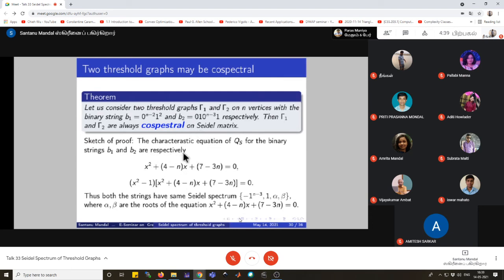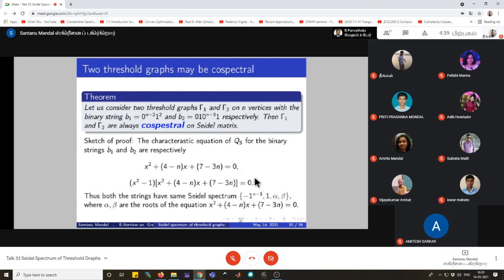To prove this theorem, we see the characteristic equation of QS for the binary strings b1 and b2 are, respectively, this equation for the first string, and for the second string, the characteristic equation of QS will be this one.